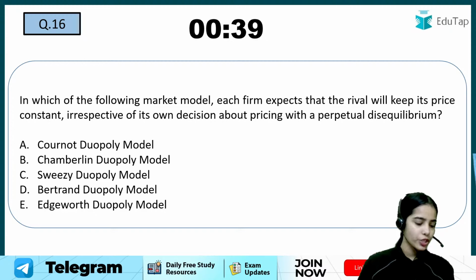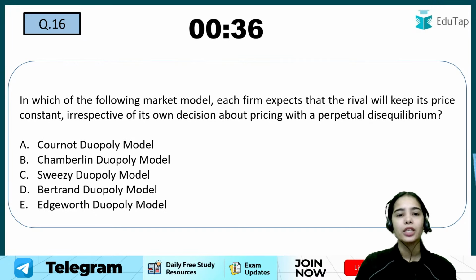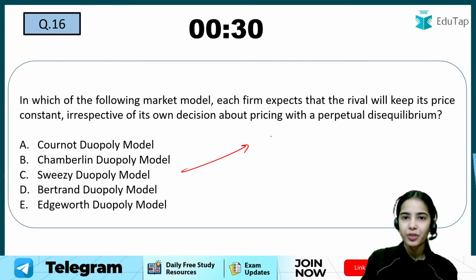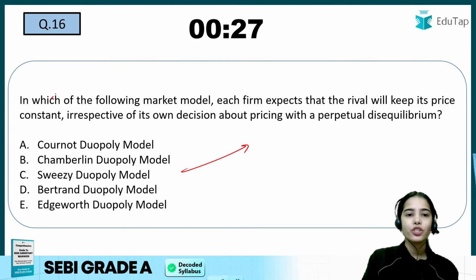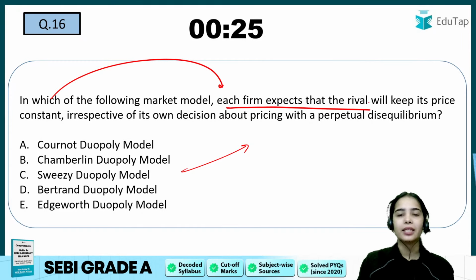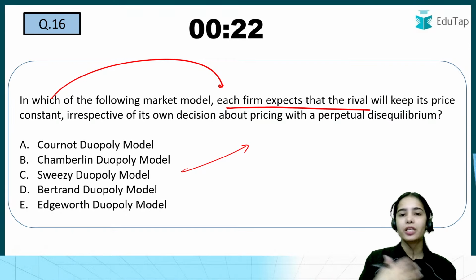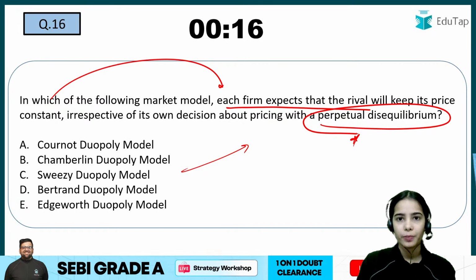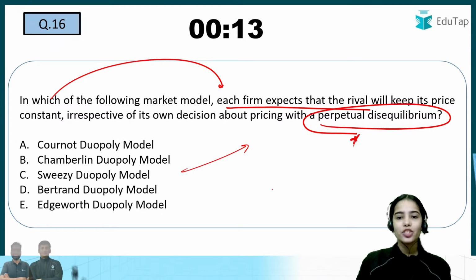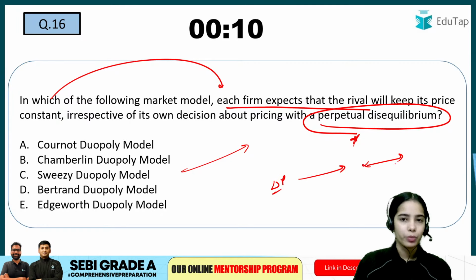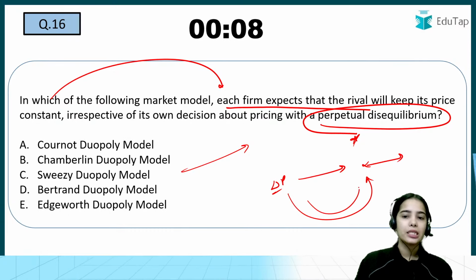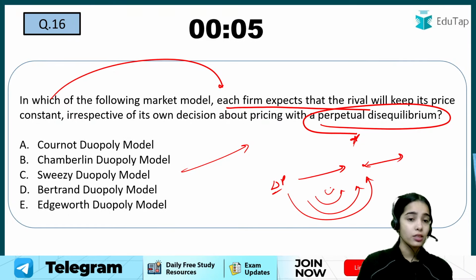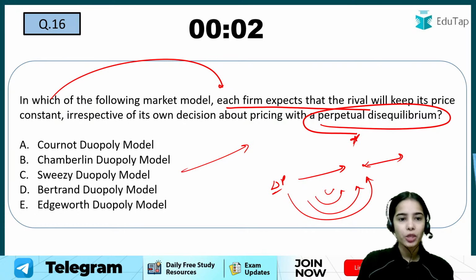Now coming to the next question, try to answer this question. I hope you know about the different models under oligopoly. The question has come in SEBI Grade A in previous years, and in PFRDA Grade A also. In which of the following market models does each firm expect that the rival will keep its price constant irrespective of its own pricing decision, with a perpetual disequilibrium present in the model? The options are the Cournot duopoly model, Chamberlain duopoly model, Sweezy duopoly model, Bertrand duopoly model, and Edgeworth duopoly model.